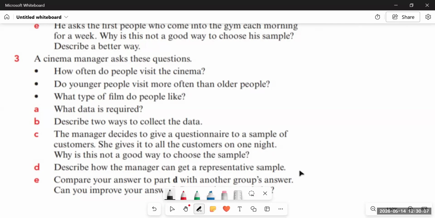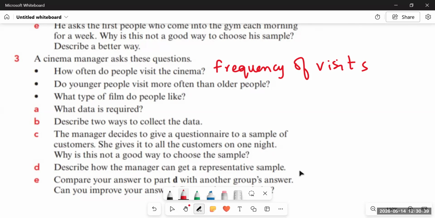The first question is, how often do people visit the cinema? If we ask how often, that is how many times during a week, or a month, or a year people visit the cinema. So it tells us about the frequency of visits. Then the second question is, do younger people visit more often than older people?